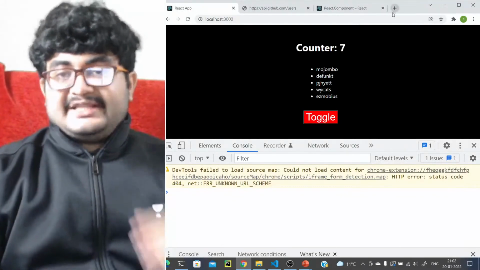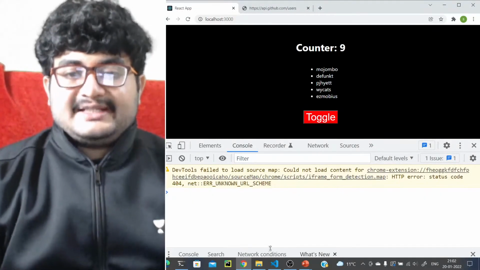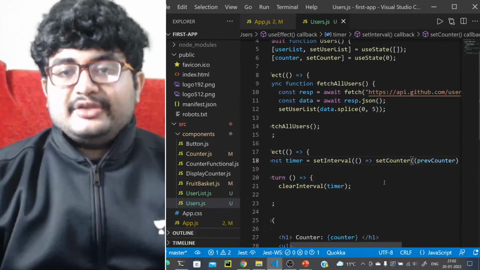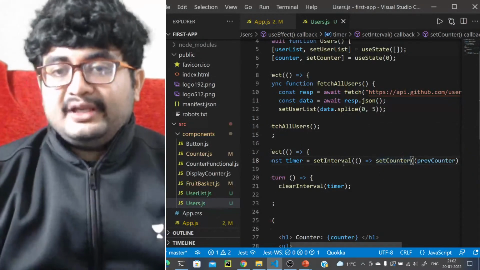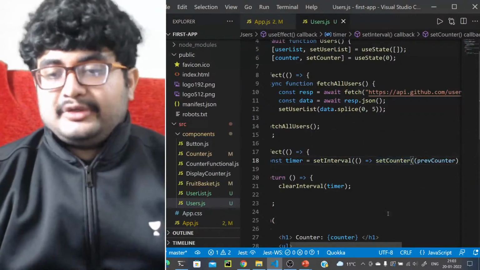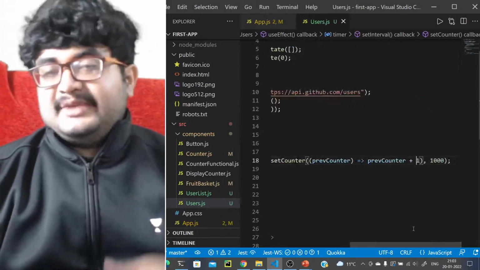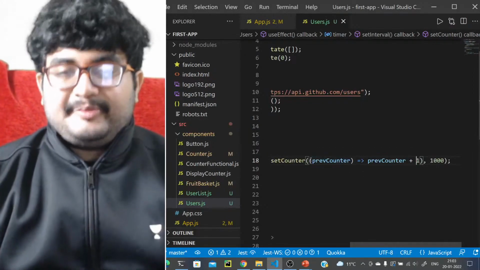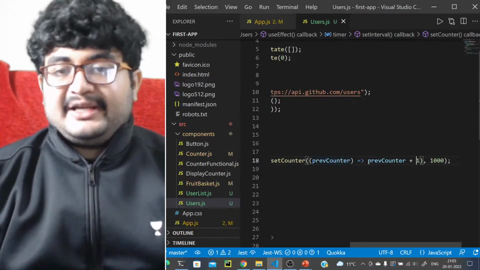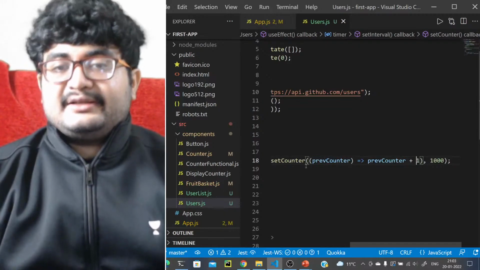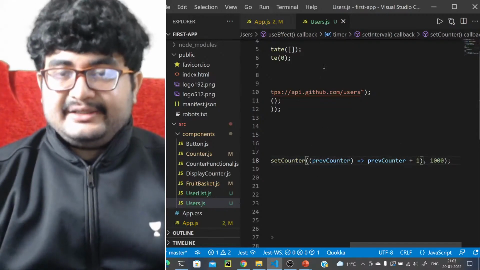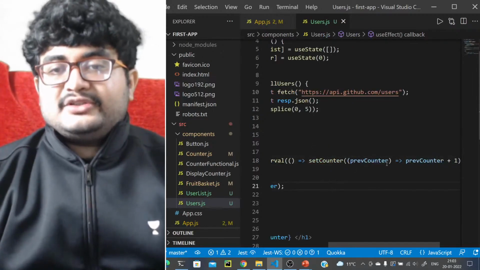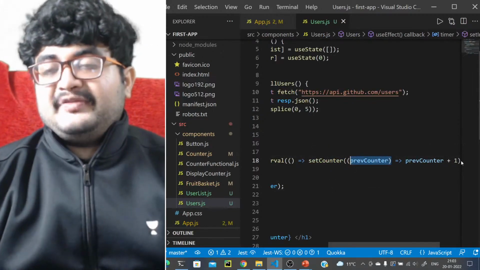Basically that's because state updates are async, right? So you should not do it like that; that's actually a bad practice. What we were doing, setCounter to counter plus 1, we should not do. Similar to setState that we talked about, where we took the previous state and based on that updated our state, similarly here in setCounter, or setState in a functional component as well, we should take the previous state and then do previous state plus 1.